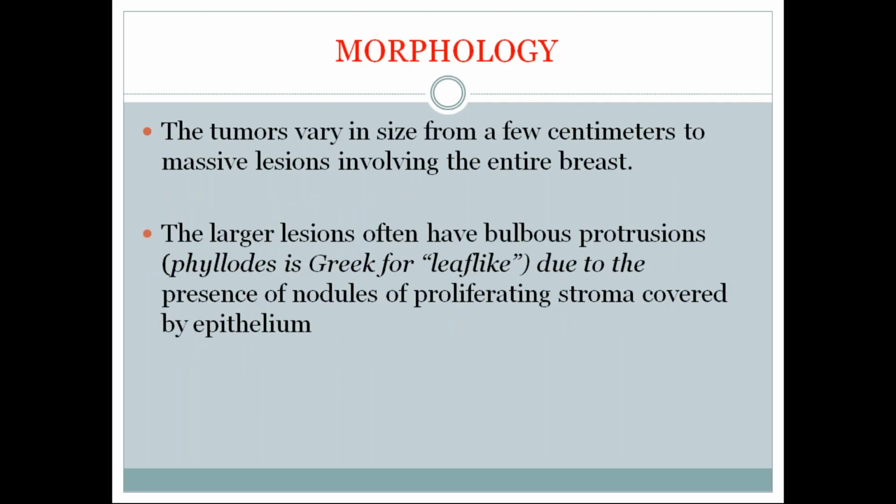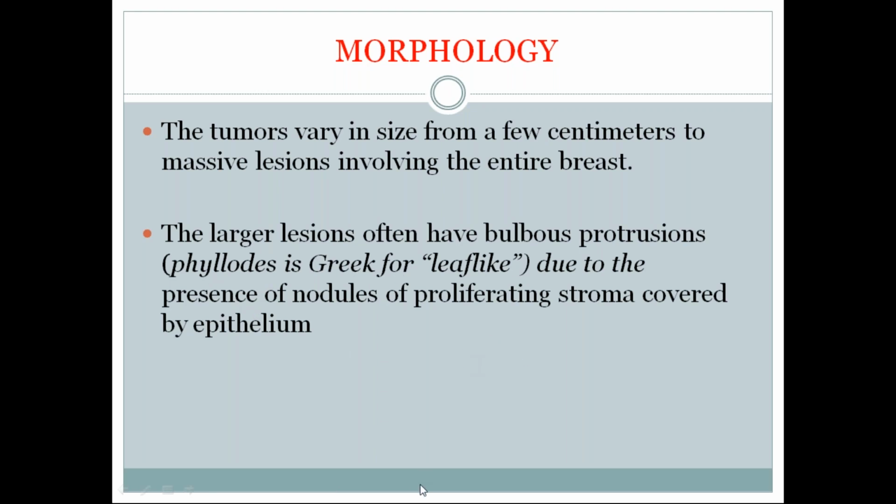Coming to morphology, the tumors vary in size from a few centimeters to massive lesions involving the entire breast. The larger lesions often have bulbous protrusions. These bulbous protrusions are phyllodes, a Greek word for leaf-like.